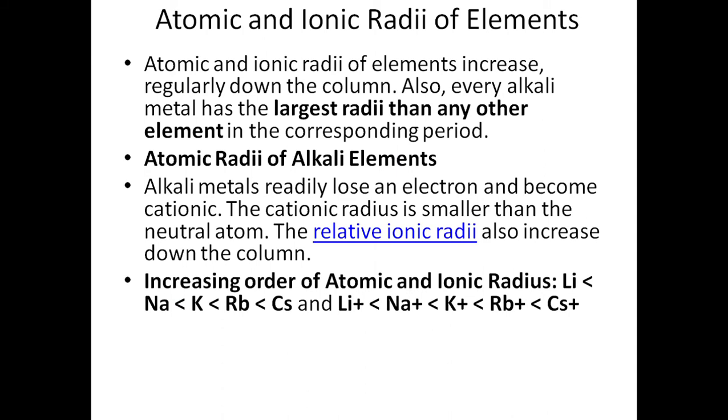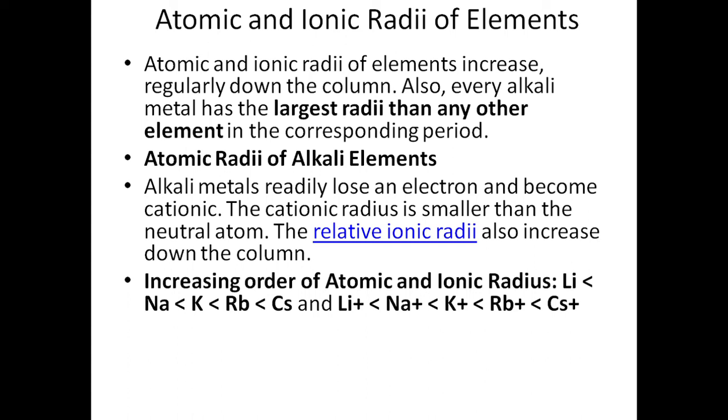Likewise, the atomic and ionic radii of the elements increase. Every alkali metal has the largest radius of any element in its period. The atomic radii of alkali elements follow the same trend as the ionic radii, because alkali metals readily lose an electron and become cations, and the cationic radius is smaller than the neutral atom.